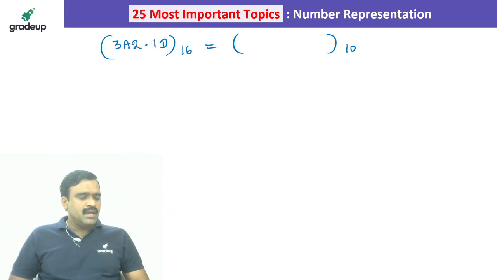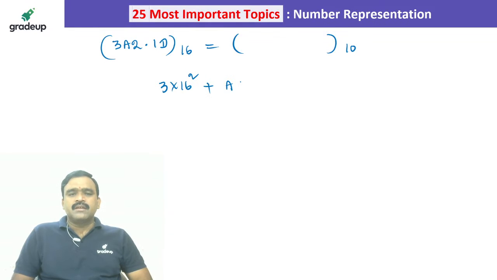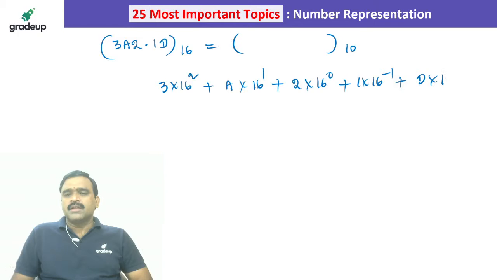Okay, so meanwhile, I will solve this problem. Now coming to this, how to find out the weight of this number? It is 3 into 16 power 2, plus A means 10, so 10 into 16 power 1, plus 2 into 16 power 0, plus 1 into 16 power minus 1, plus D into 16 power minus 2.